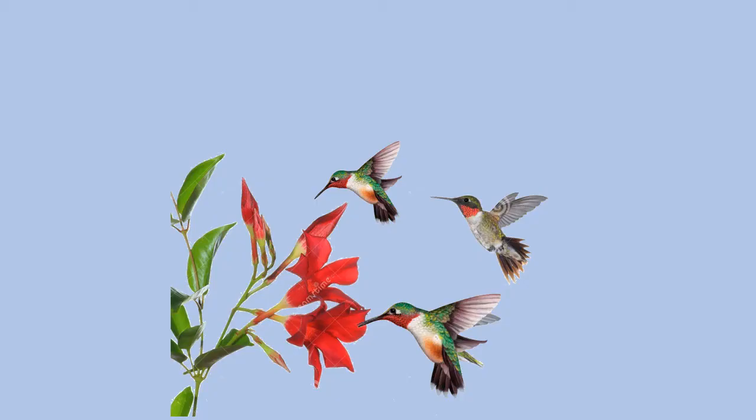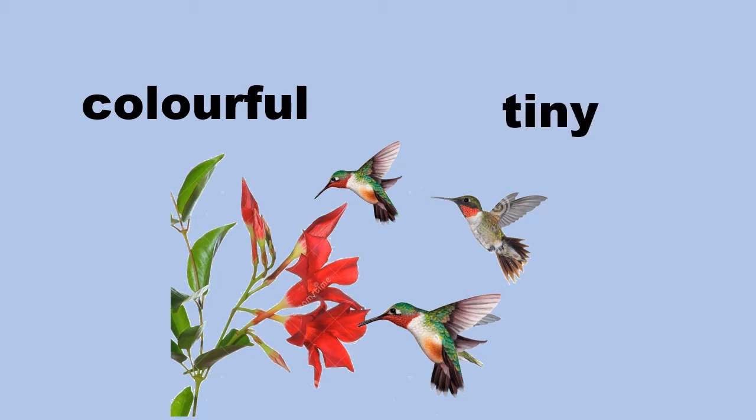Look at these birds, children. How are they? They are colorful. Very good. Then, come on, quickly. Tell me more about these birds. No? Tell me about their size now. They are very small, tiny, isn't it? Compare the size of the flower and the bird. You will come to know they are really small, tiny. Now, let us count. How many birds are there over here? Three. Yes.